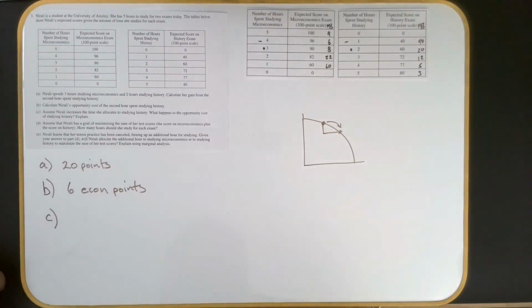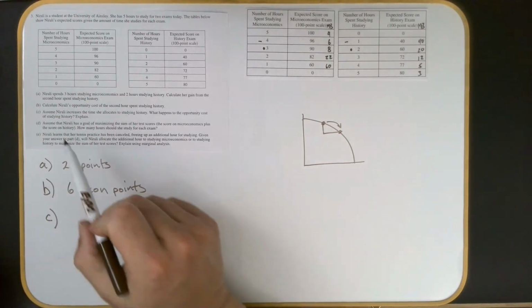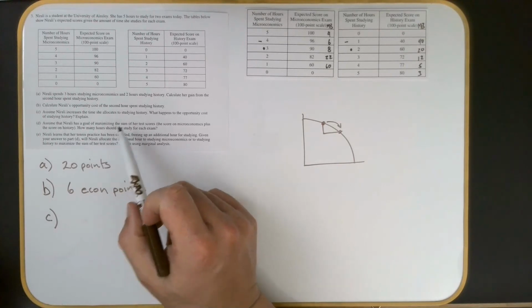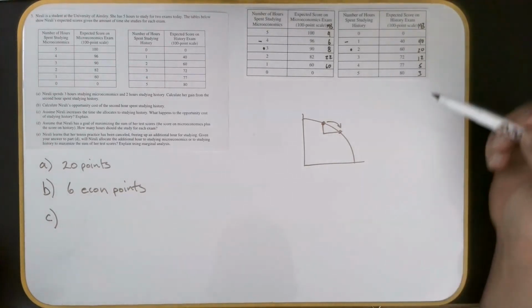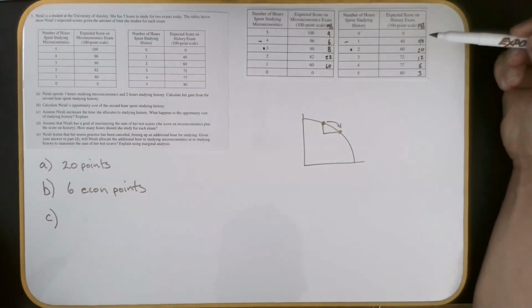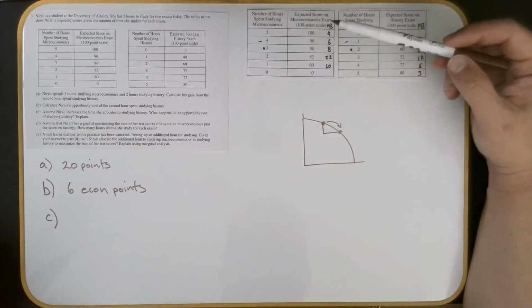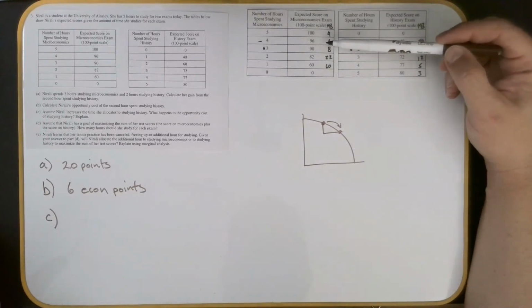All right, letter C. Assume Nirali increases the time she allocates to studying history. What happens to the opportunity cost of studying history? All right, so she's going to allocate more of her time to studying history. Well, let's see what happens. So again, this is a little bit subtle. So what happens, we saw that when she studied 4 hours, she gave up 6 points.